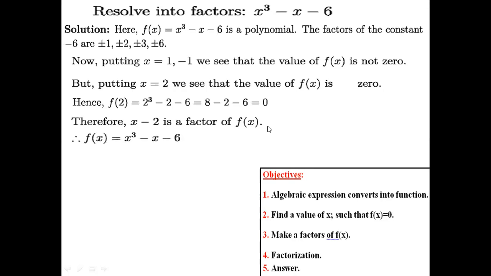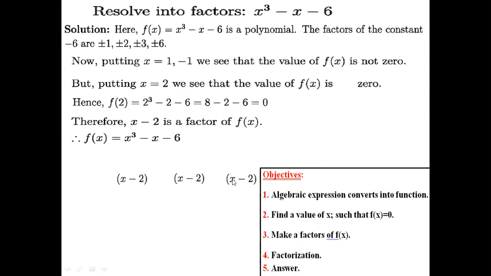Then we need to go to the fourth stage, that is our factorization. We have to factorize this. How to factorize? Just see carefully. First of all, you need to write this. What is our factor? x minus 2. Write it for the third time or fourth time.